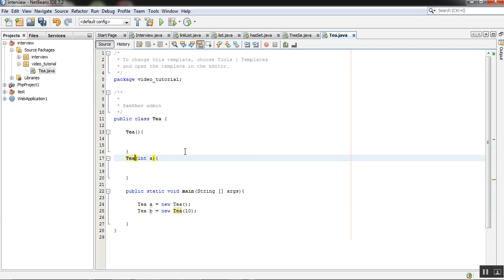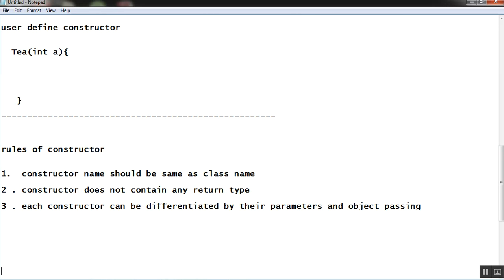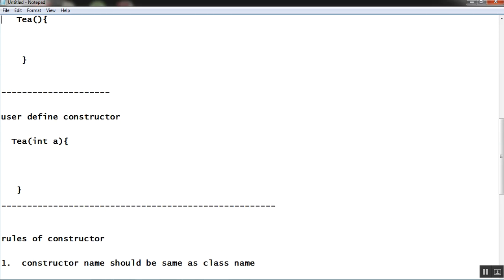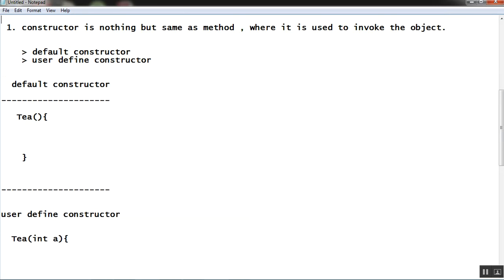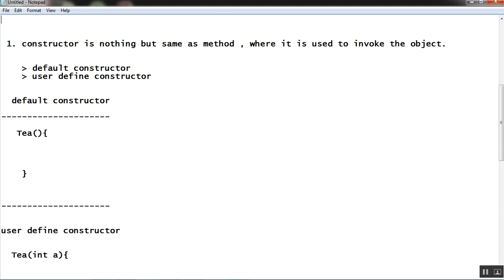So what is a class? A class is basically a blueprint where we write our logic. And what is a constructor? Constructor is nothing but it is the same as a method, which is used to invoke or create our object, right? Constructor is basically of two types: default constructor and user defined constructor. What is a default constructor? A default constructor is created by the JVM when there is no constructor in the class, at the time of file loading and while creating an object.